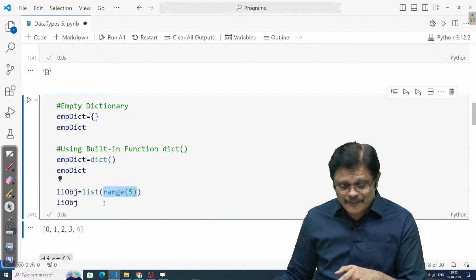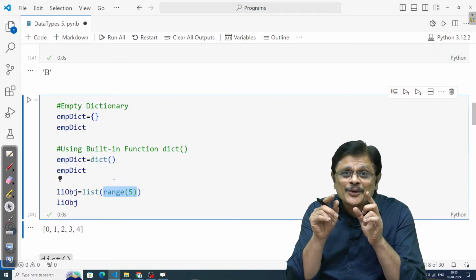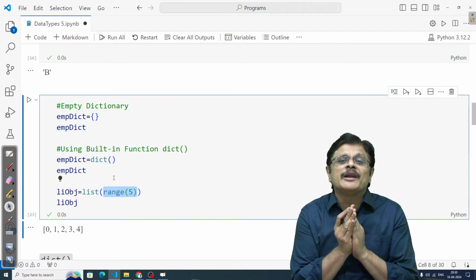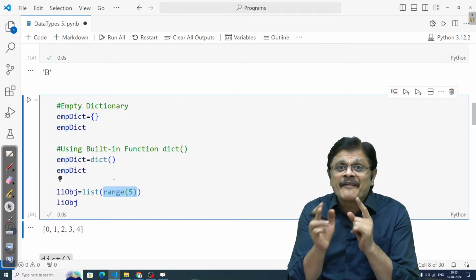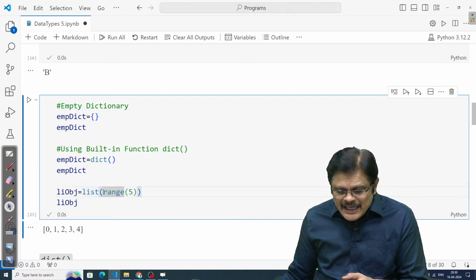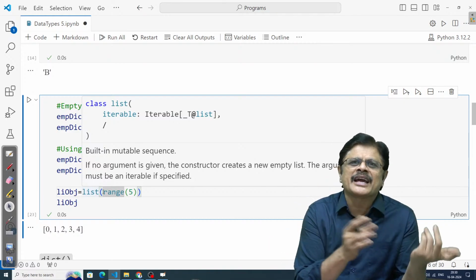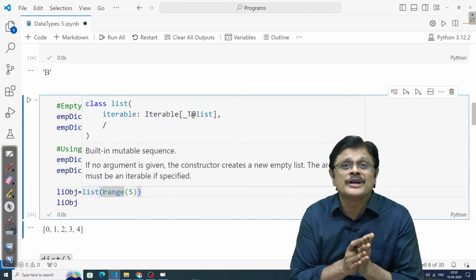Clear. But with the dictionary, if you want to create elements, you have to see what type of elements you will have. In a dictionary we have key value pairs. For a list, I can take some sequence of elements and create a list, but a dictionary I cannot create like this.